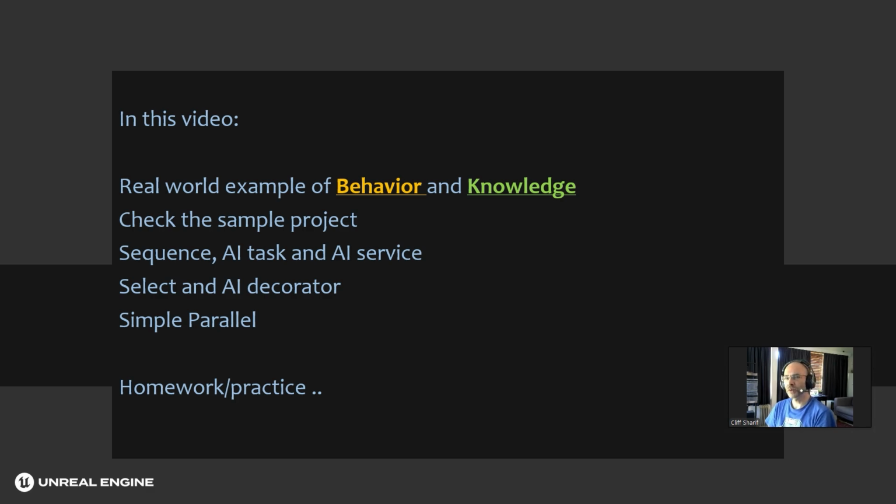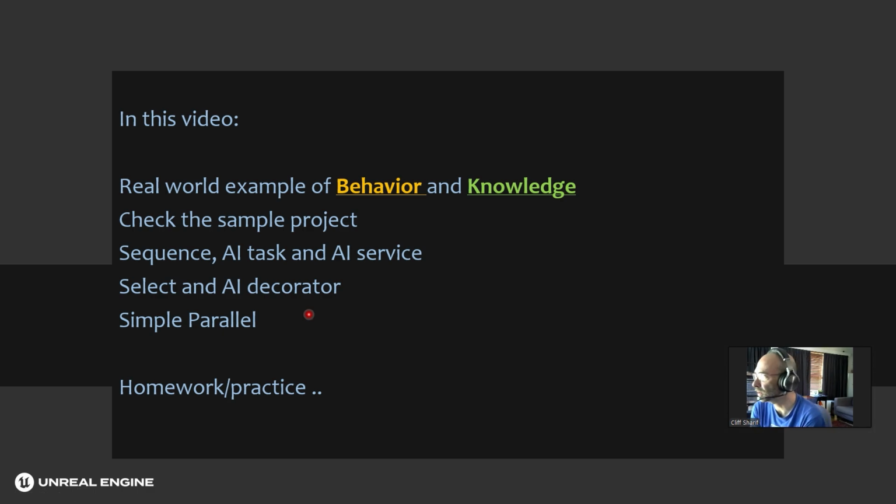And I will talk about a sequence type of behavior with AI task and service. I will talk about a selective behavior, and we'll go through AI decorators. And also I talk about a simple parallel behavior. The sequence and select and simple parallel are basically known as AI composites.